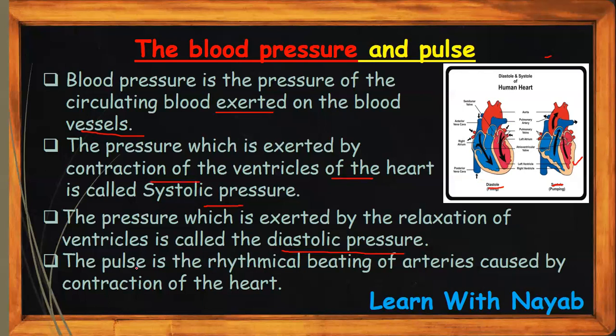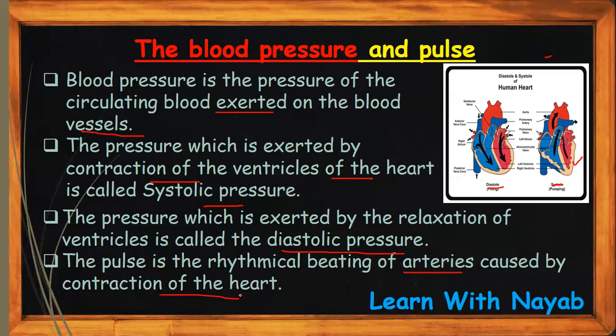The pulse is the rhythmical beating of the arteries caused by the contraction of the heart. As the heart beats, the blood goes into the arteries, so the arteries also contract and relax like the heart. That is the pulse, when the arteries beat as they have the blood in them.